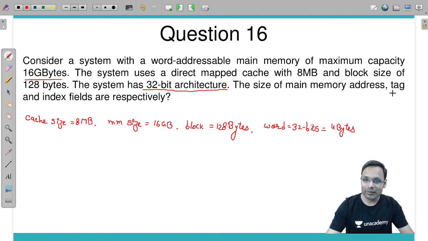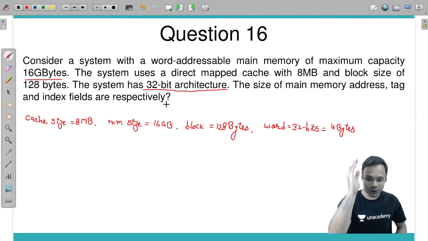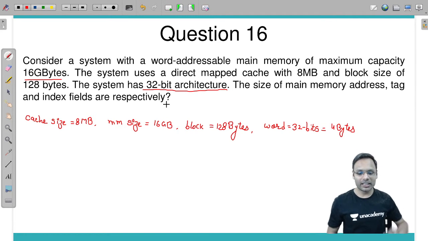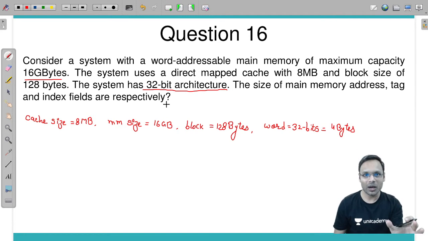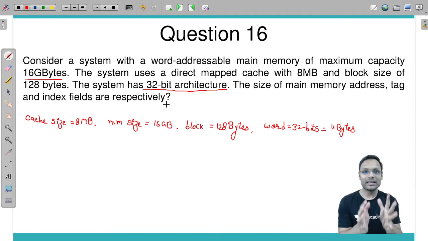The size of the main memory address, tag and index fields are asked. First of all, if the main memory is word addressable, the CPU generates an address for each and every word, not for the byte.